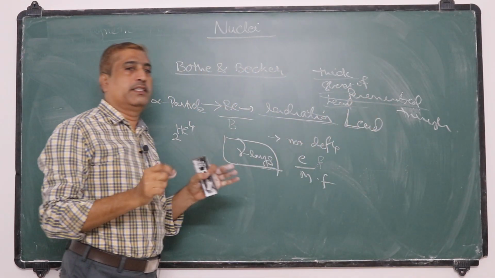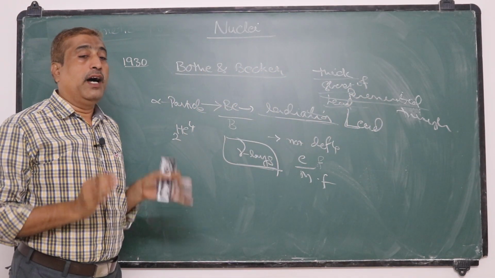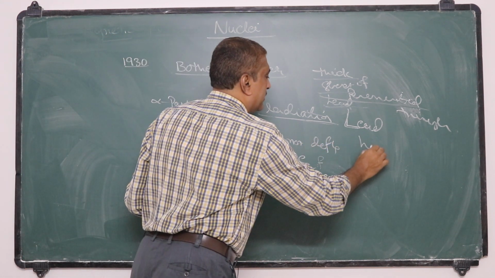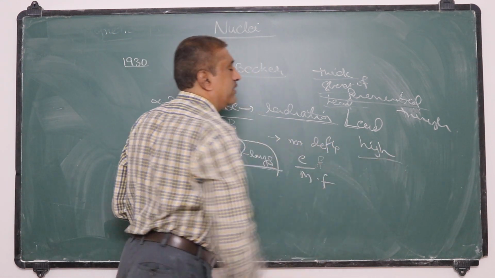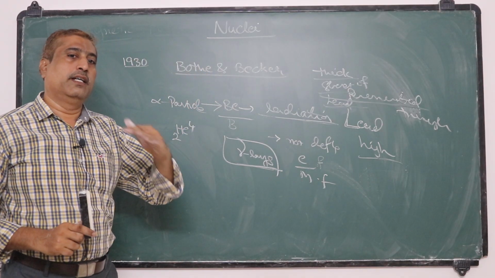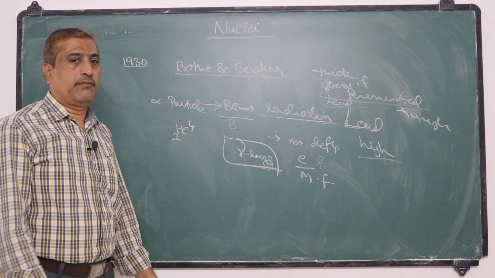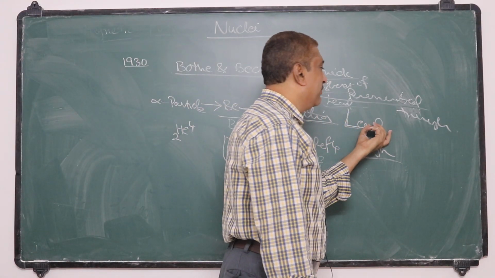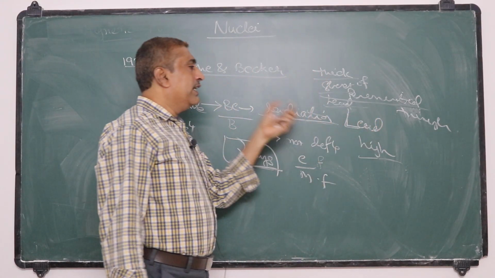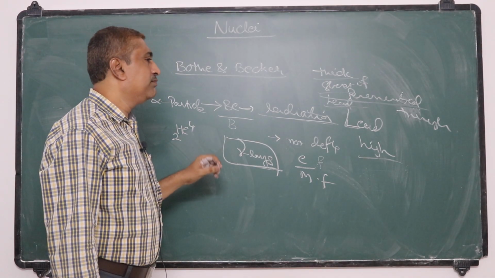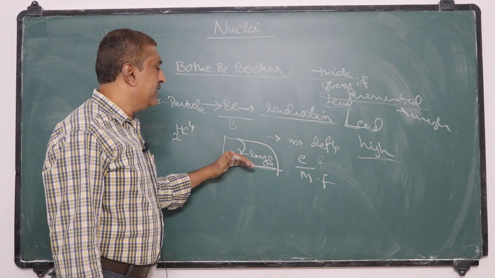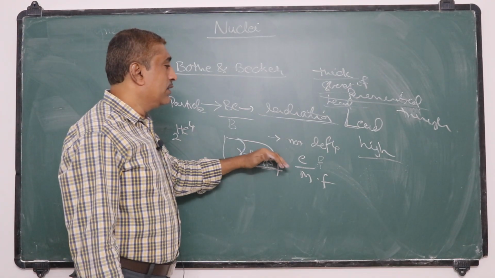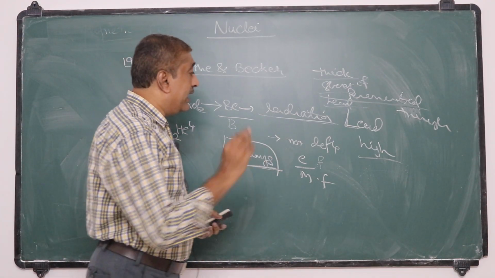That means this radiation has high penetrating power. So they made calculations on the absorption of energy in the lead, and the energy of this radiation is greater than that of gamma radiation.